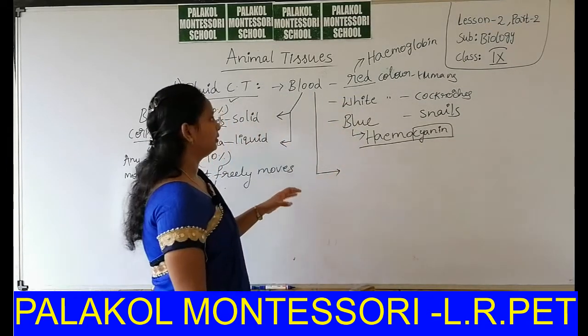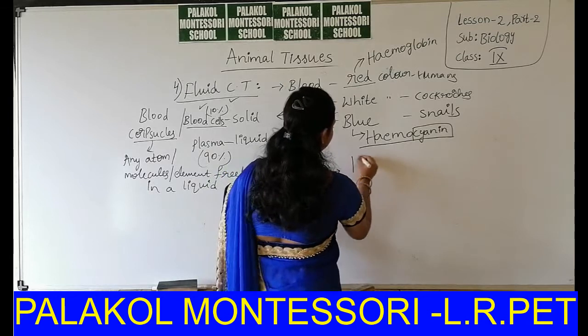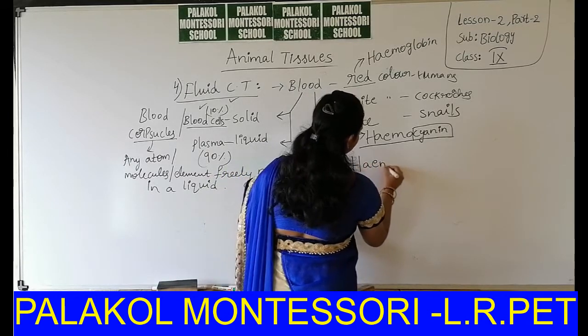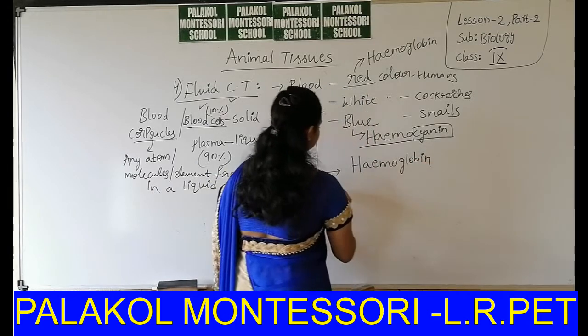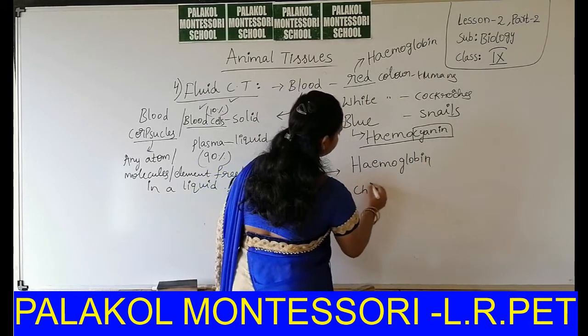Then now, do you know what is the difference between hemoglobin and chlorophyll?